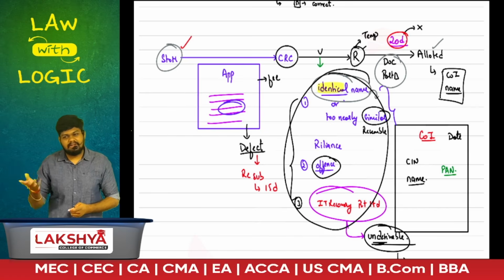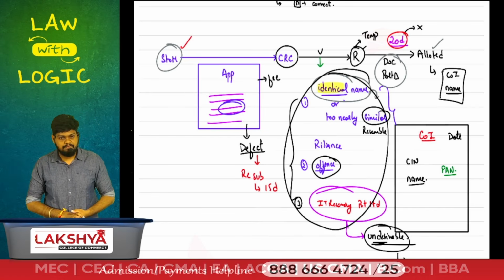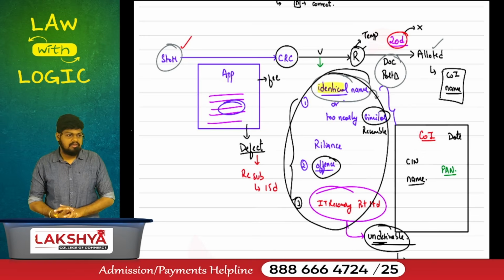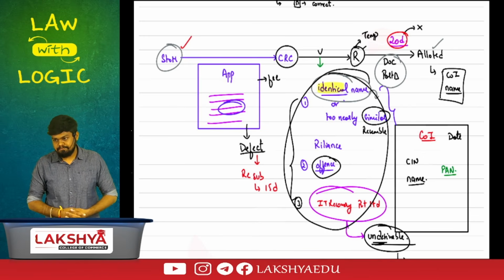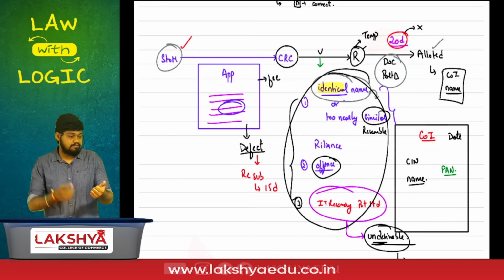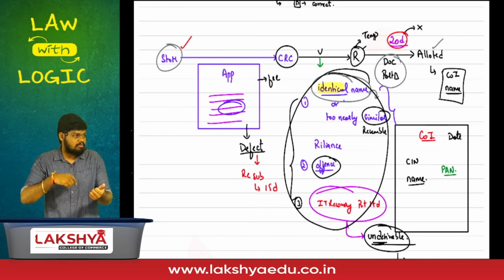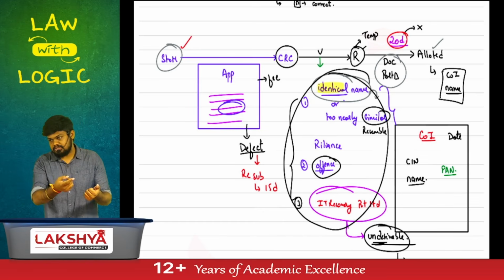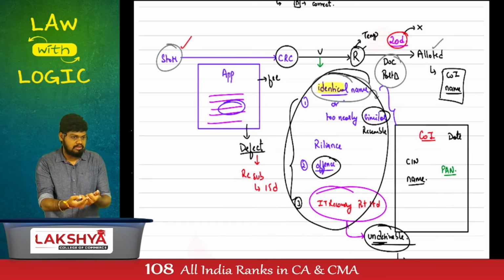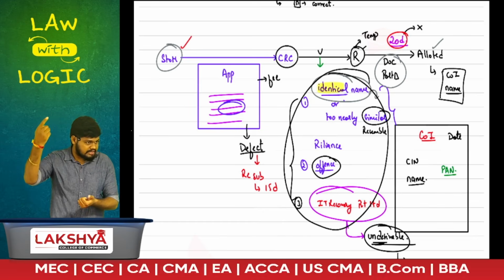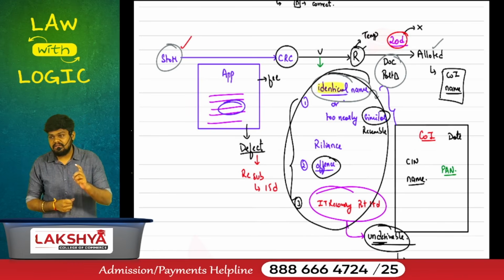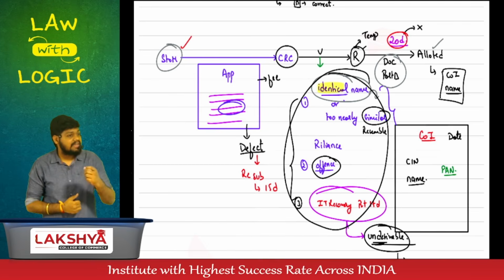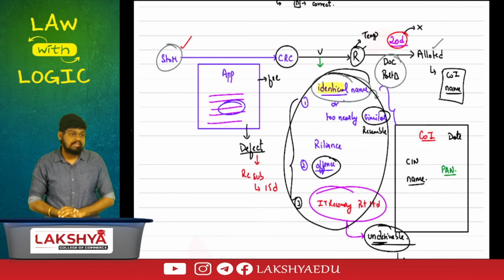Okay, fine, mistake happened, let it be, we'll check it next. No. The existing company will be affected. Then the central government comes to pass an order. CRC will not pass the order. If CRC comes and imposes an order on me, I will not listen to it. You have made a mistake, I am not going to listen to you again. But who comes down? The central government comes down and states that your name has already been drafted. I will ask you to rectify your name. A concept called rectification of name.